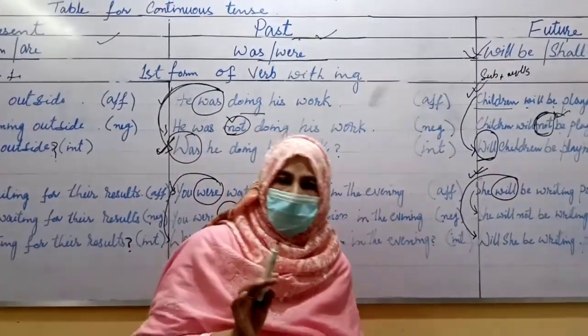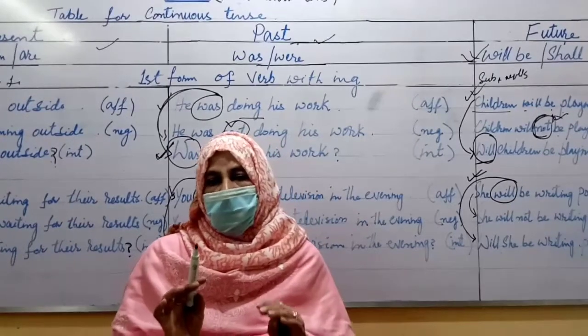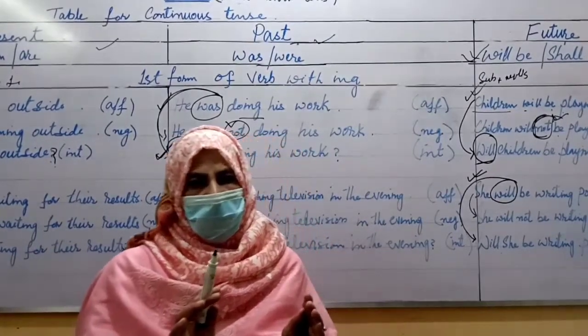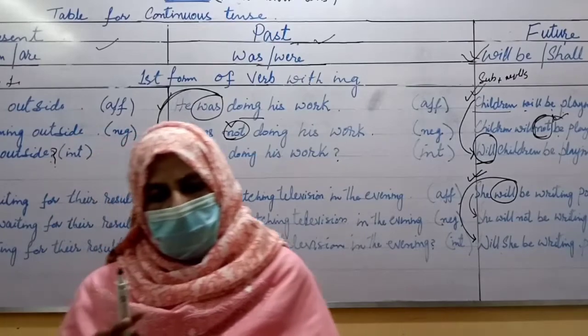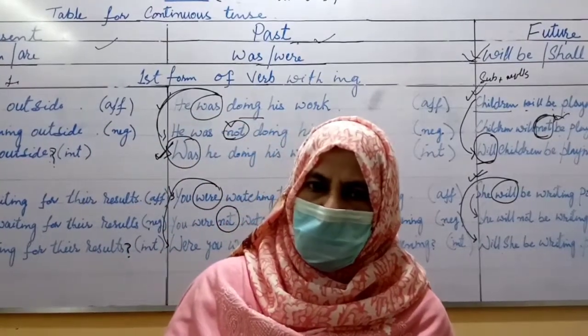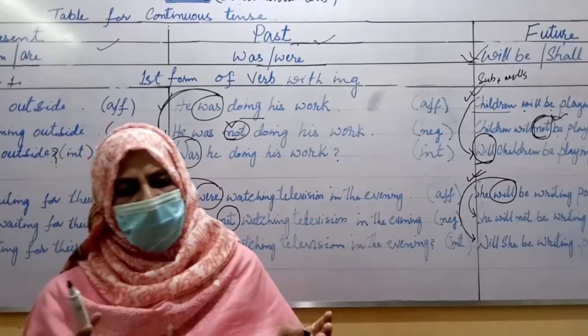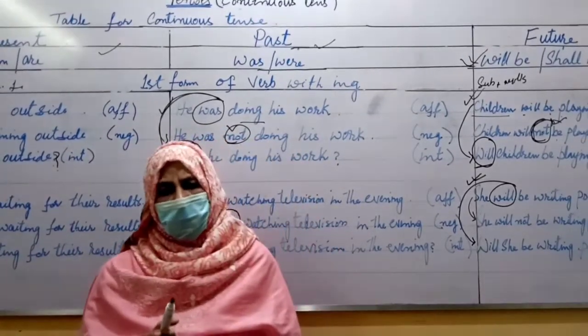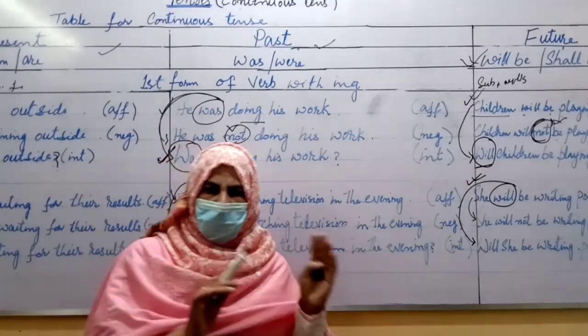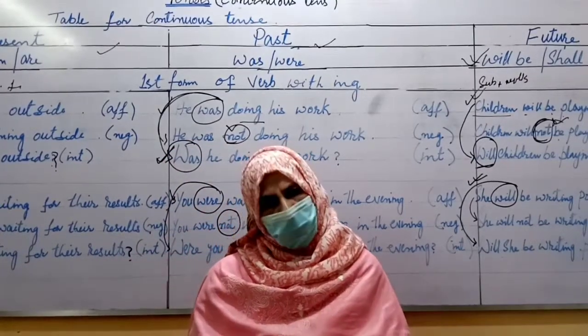I hope you understood it. Now, move towards the paper pattern or the format of the question paper. As you know, your English paper consists of two parts, paper 1 and paper 2.